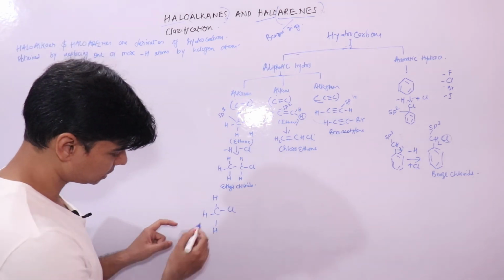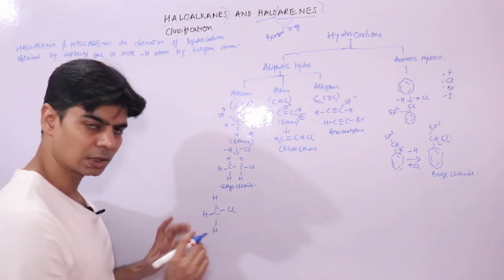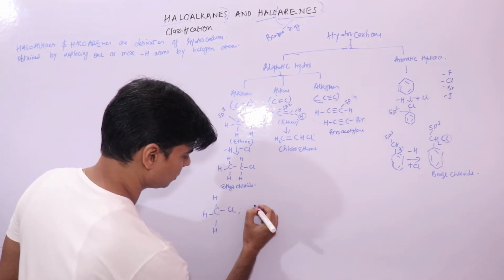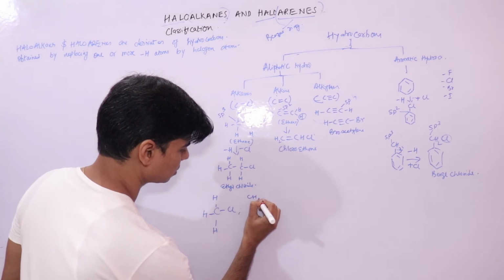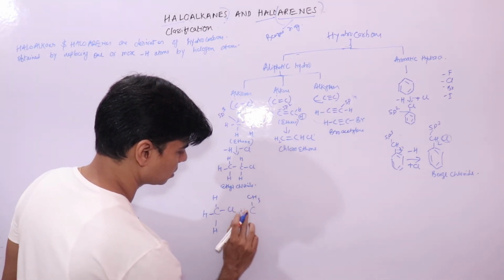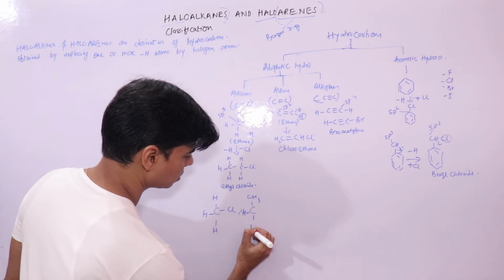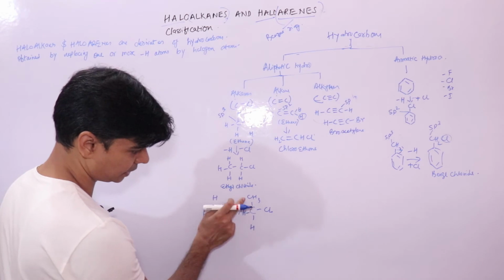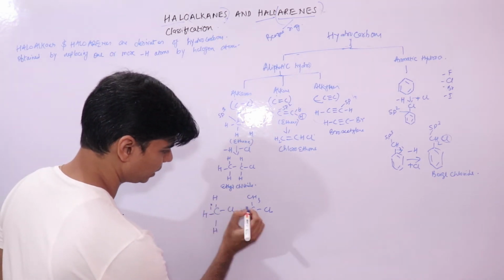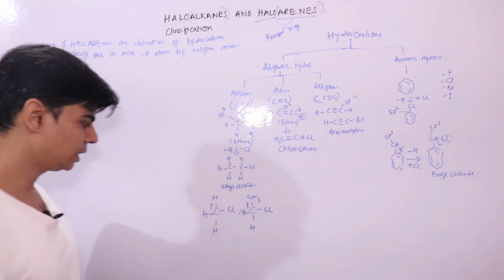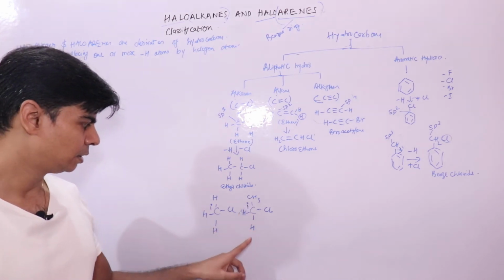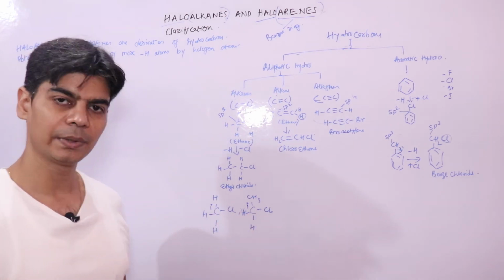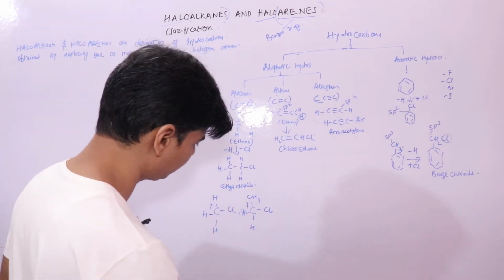The carbon atom is directly connected to no other carbon atom, or even if it is connected, say, like this, here the carbon atom is directly connected to one other carbon atom. Both these carbon atoms are 1 degree carbon atoms. When a carbon atom is directly connected to one carbon atom or no other carbon atom, this is your 1 degree or primary carbon atom.